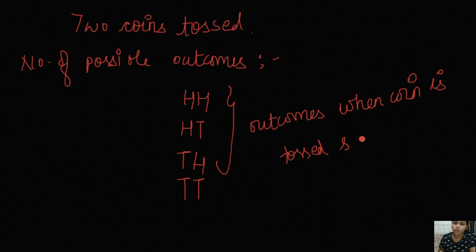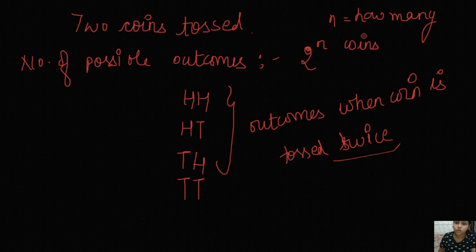Either you will get 2 heads, or 2 tails, or 1 head and tail, or tail and head. So how will you get the total number of outcomes? It is 2 raised to the power n. Basically n is how many times a coin is tossed.